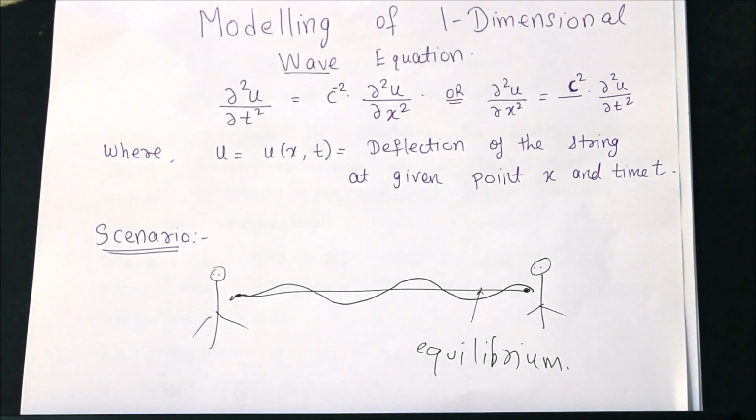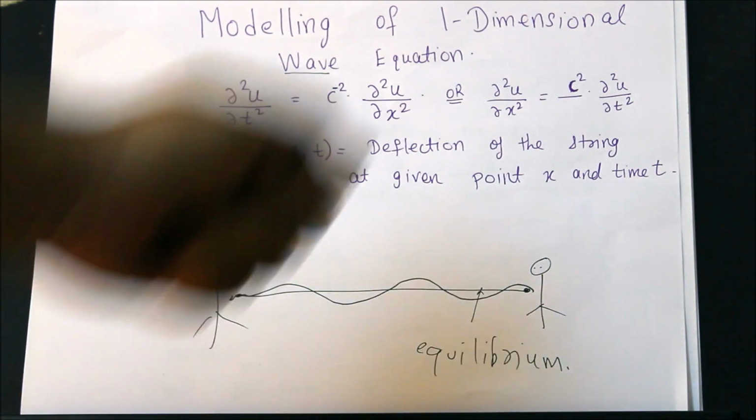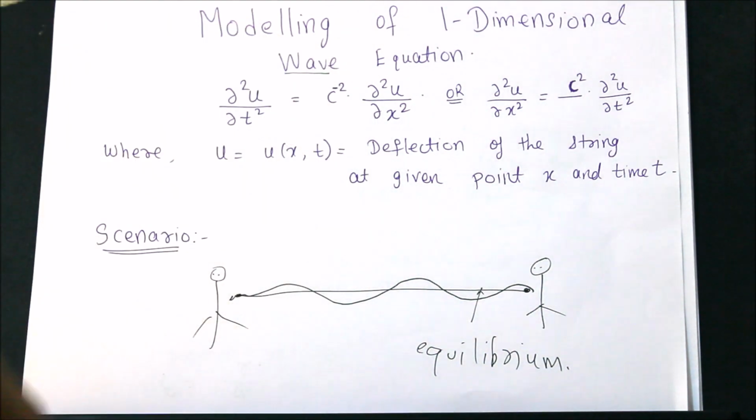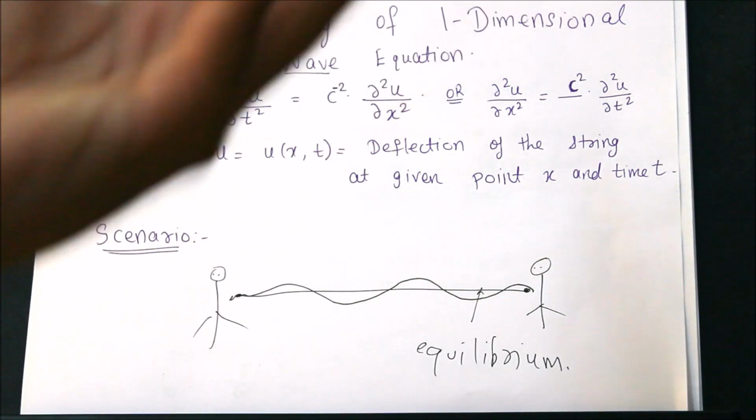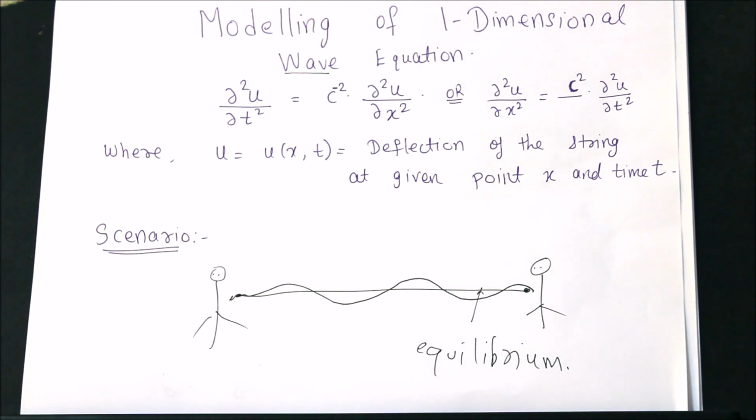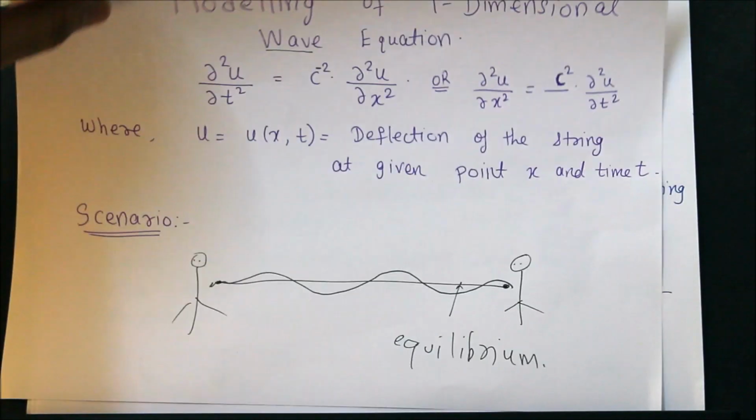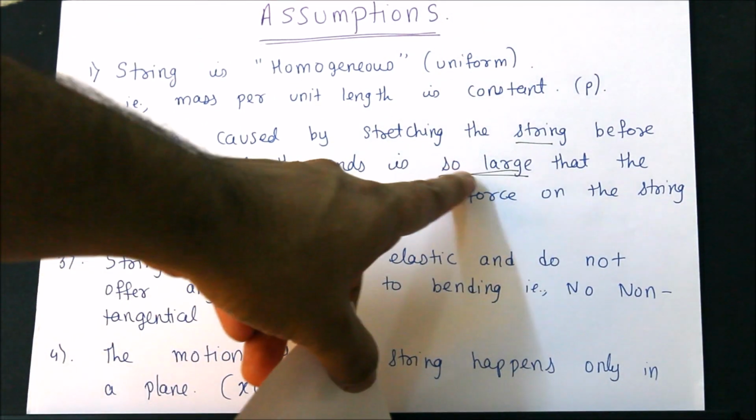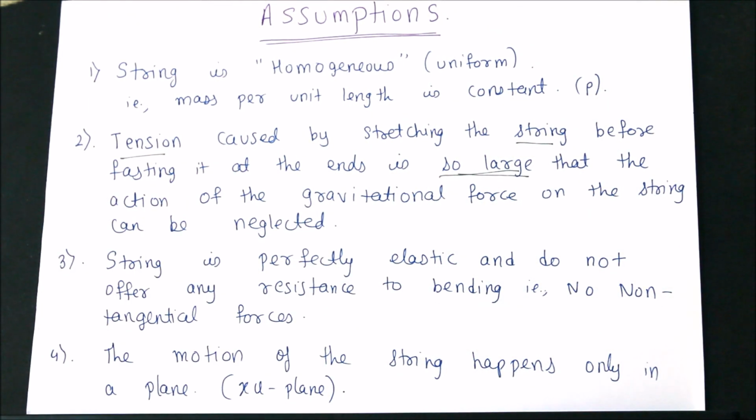If the gravitational force were very large compared to the tension of the string, then I wouldn't get these waves, because once I do the wiggle, the gravitational force would pull it down. That's why you have sufficient tension on the wire or string, so that you get proper waves. That's what my second assumption says: the tension is so large that you can ignore the gravitational force.